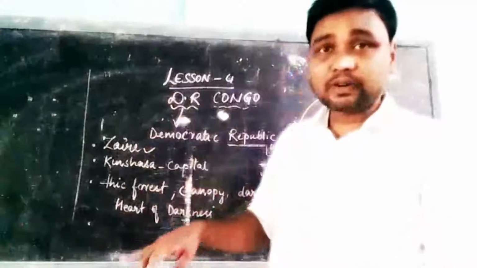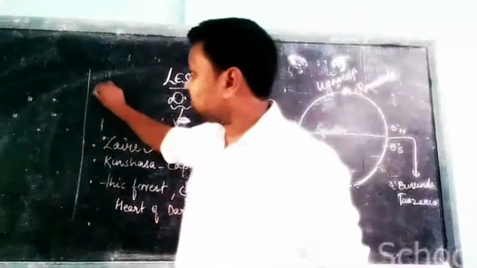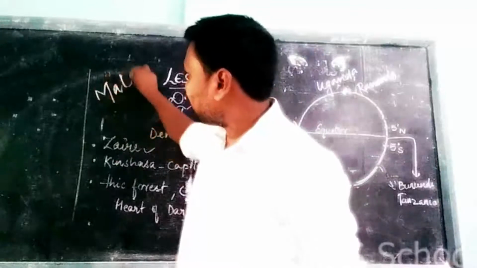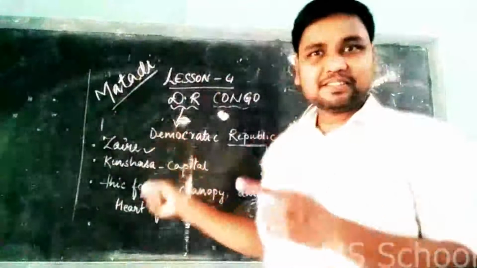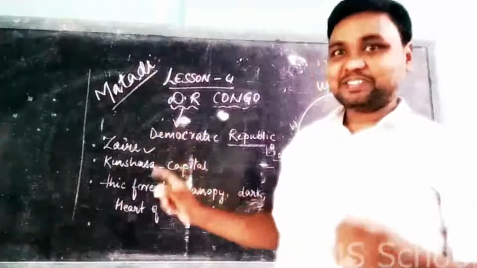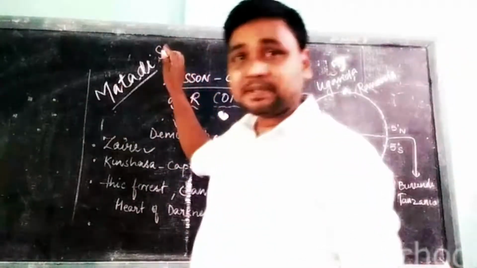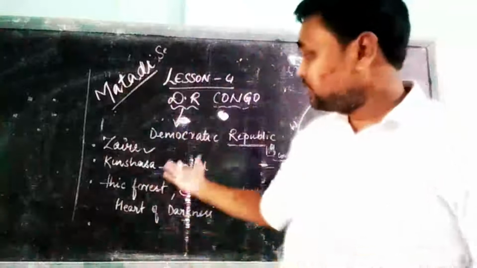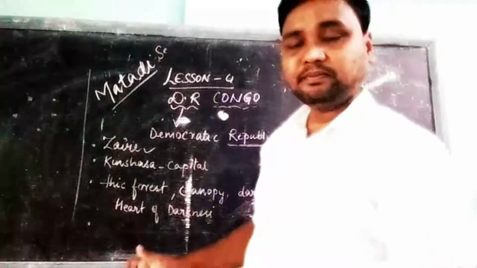One more port found in DR Congo is Matadi. Okay, no problem. Just know that it is a seaport. It means if it is next to the sea, it is a seaport. If it is next to a river, it is a river port.